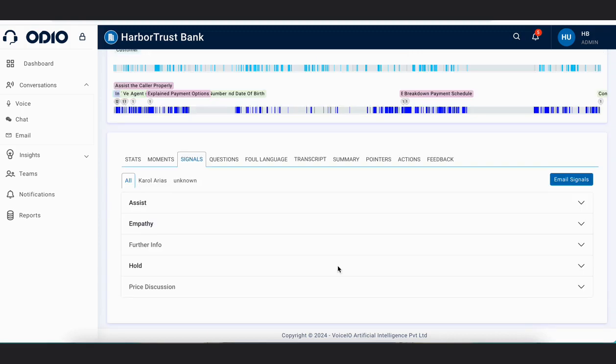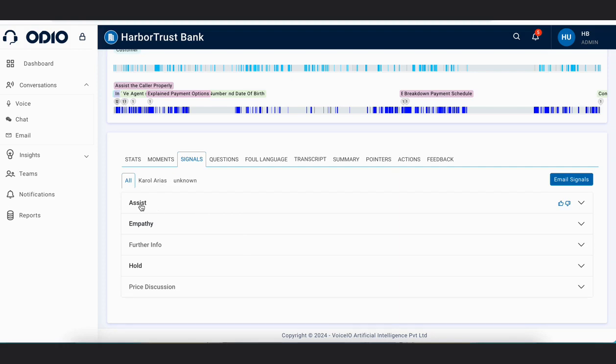The next tab is signals. Signals are some important information and parameters which are captured in the call. If signals are captured, they will come in bold form.